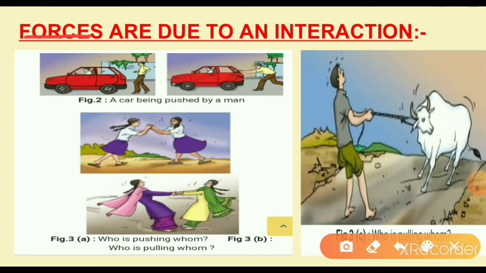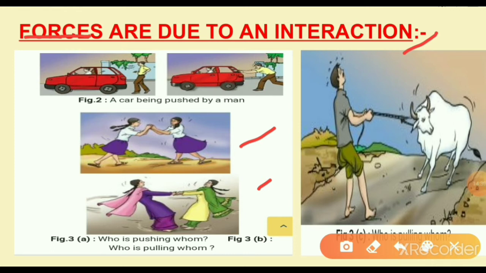Next, forces are due to an interaction. Let us discuss how forces are due to an interaction. What is the interaction between two objects? Let us discuss the interaction between two objects. Below, the pictures show situations that may be familiar to you. Girls, see these two pictures; I hope they are familiar to you.